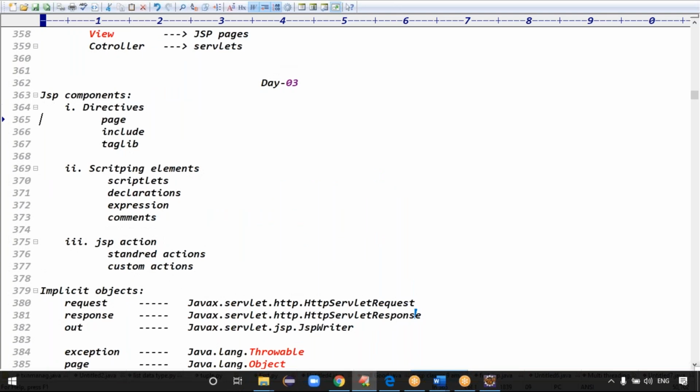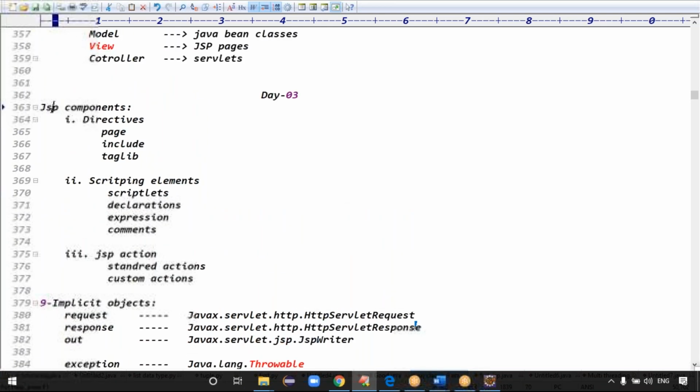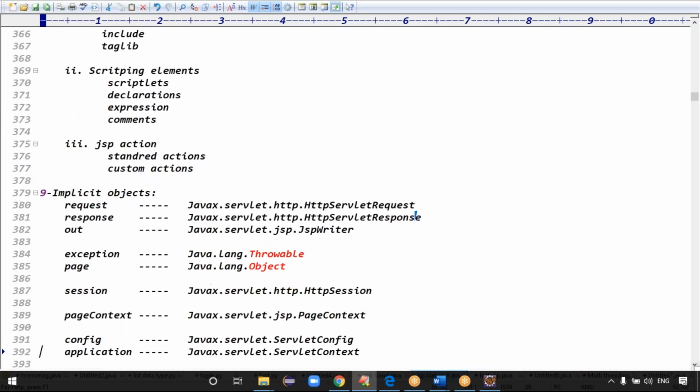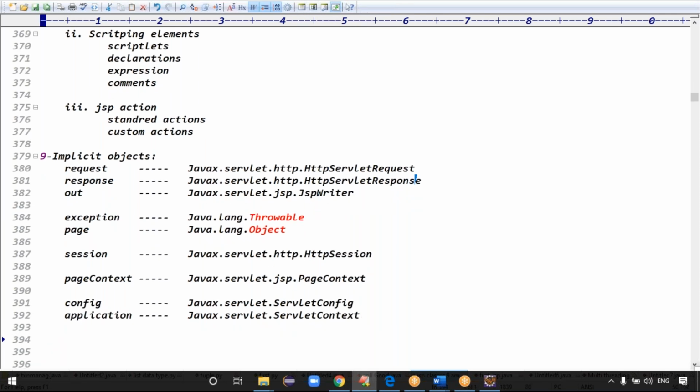There are three components in JSP: directives, scripting elements, and JSP actions. And nine implicit objects in JSP. Nine implicit objects means the objects we use frequently in servlets become implicit objects in JSP: request, response, out, exception, page, session, pageContext, config, which is nothing but ServletConfig, and application, which is nothing but the ServletContext object. And there are four scopes in JSP, guys.